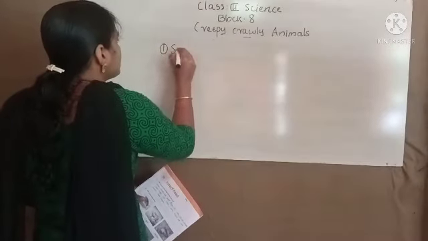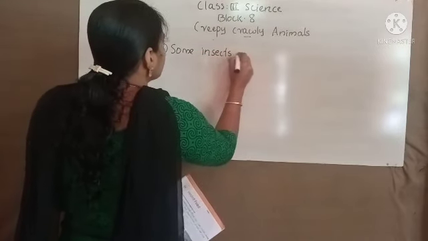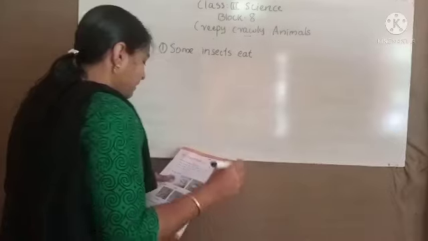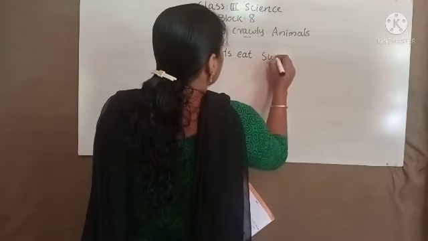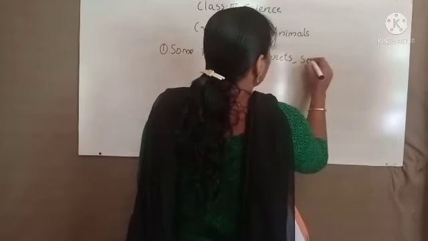Yes, some insects eat sweets. Some insects eat leaves.